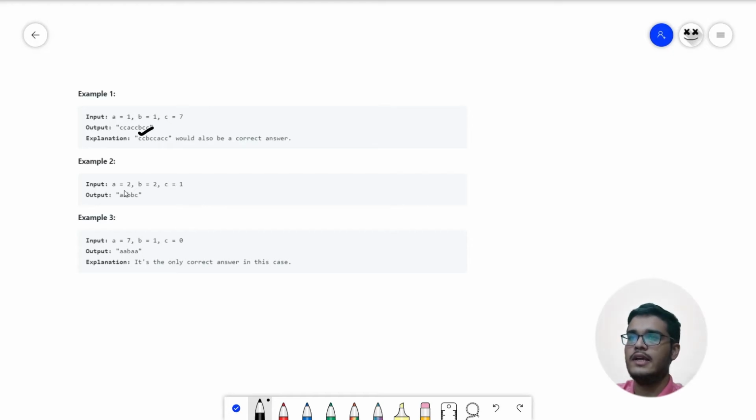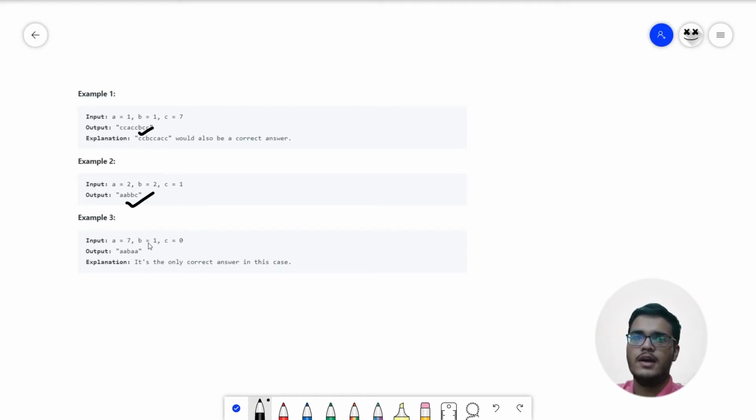Moving on further, when a is equal to 2, b is equal to 2 and c is equal to 1, what we can do best here is put 2 A's together, 1 C and then 2 B's together. That would satisfy our condition. So the output can be AACBB or AABBC. Both are valid. For the case a is equal to 7 and b equal to 1, we have only one separator in this case, that is B. So what best we can do is put 2 A's, then 1 B, then again 2 A's. So this is the best possible combination and possibly the only correct answer in this case.